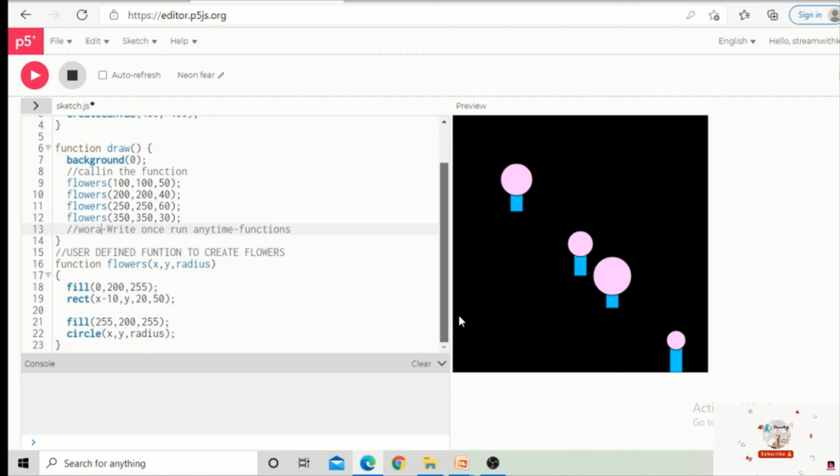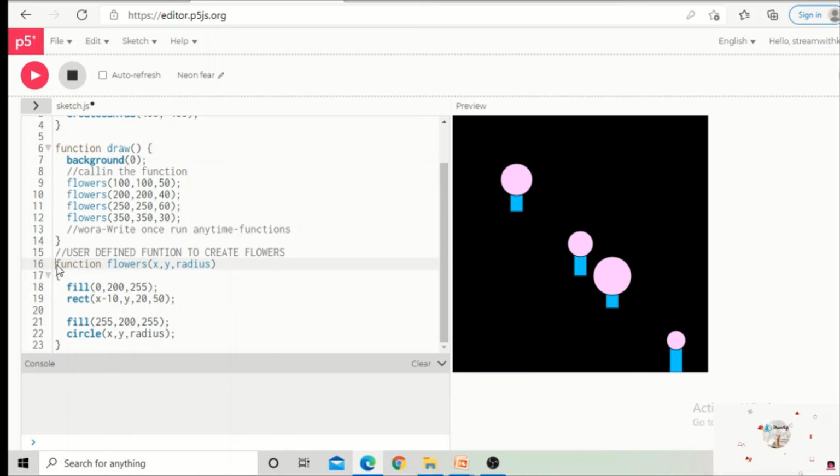As you already know, when we created classes, we can also write the class separately. Like that, we can also write the function separately in a separate program. That also we are going to discuss in future classes. As of now, we defined a user-defined function. By using that user-defined function, we satisfied the principle of write once, run anywhere. That's why we are going to use functions. So one function can be used to create a number of objects or shapes or anything.